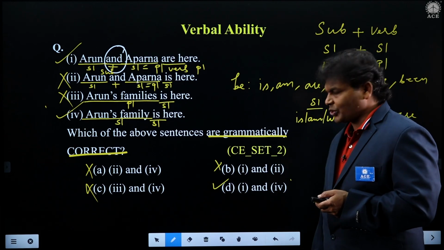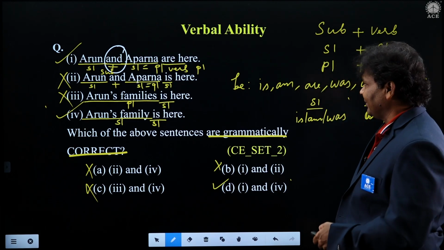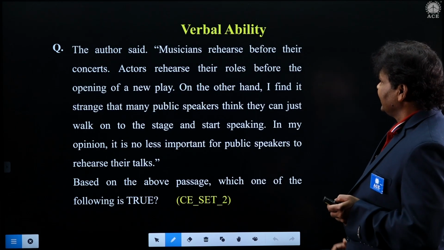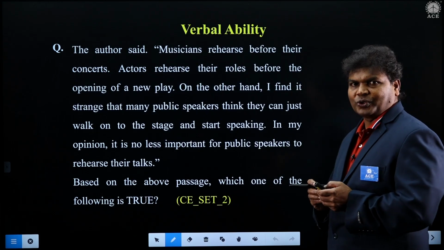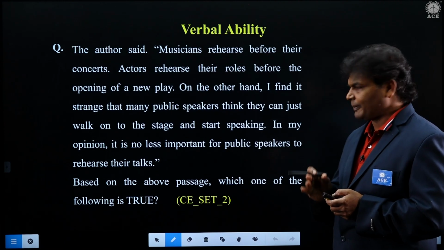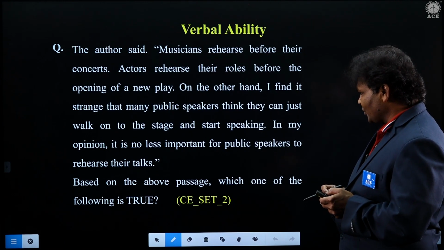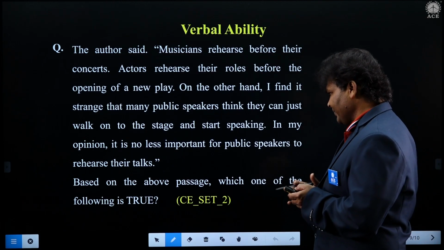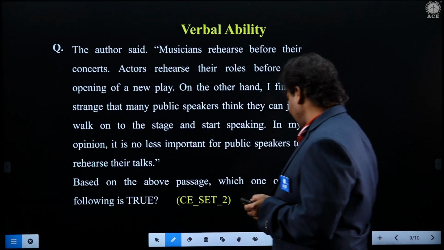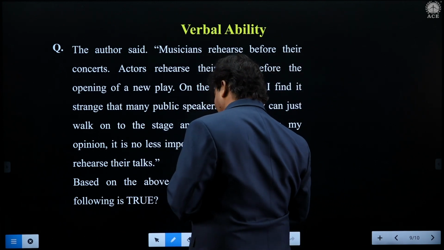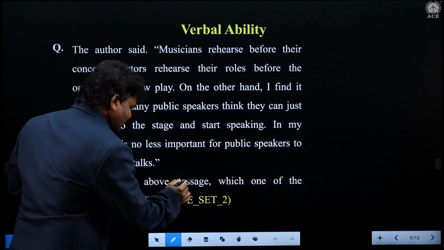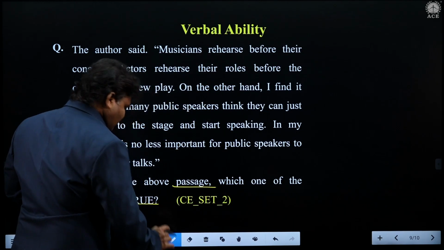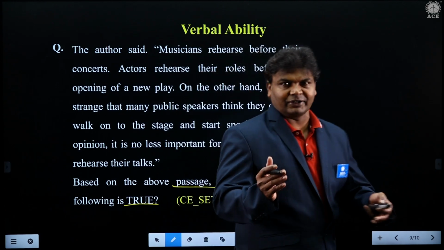Very good. So shall we go with the next question here now? Come on, let us see. Very good. Right, students, we have one more question. This is a small passage. Let us look at what the question is first of all, and where this question has been taken. Here we go. Based on the above passage, which one of the following is true? Now you see here, this is based on the passage, a small passage has been given to us. Now the question is, what is true of the given passage?